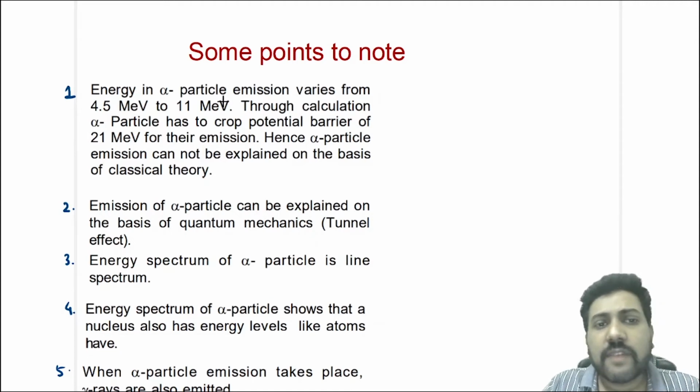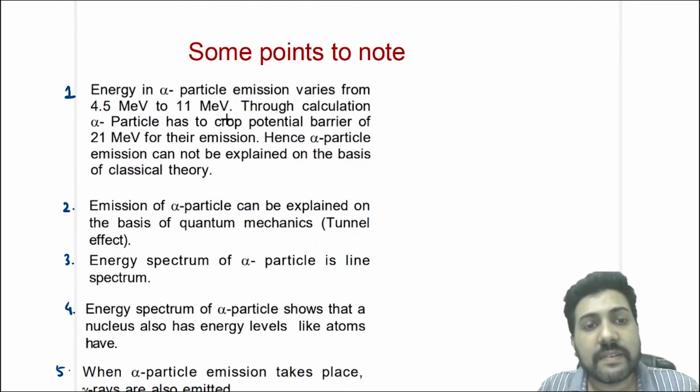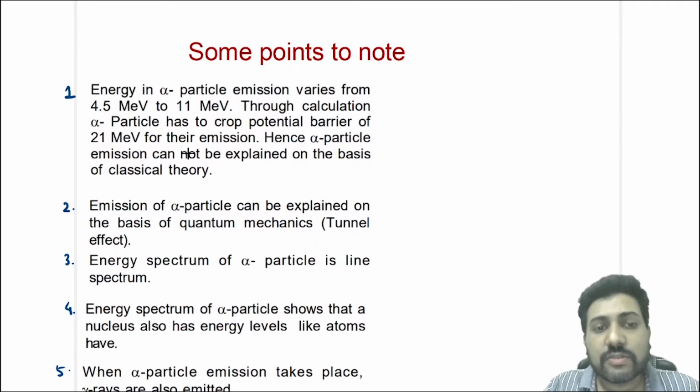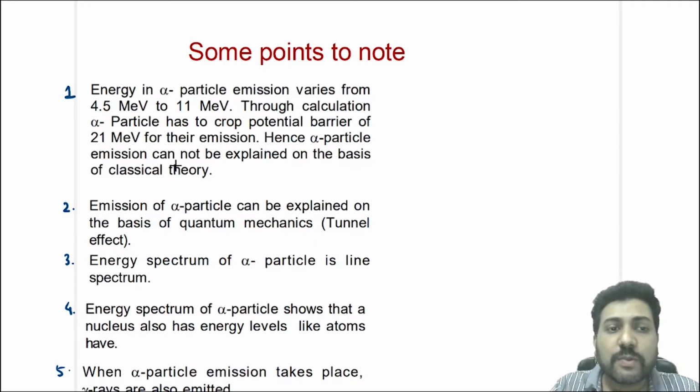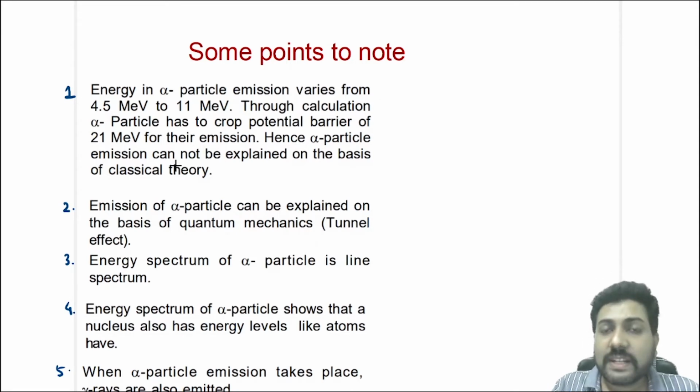Energy in the alpha particle emission, or energy released in an alpha decay, varies from 4.5 mega electron volt to 11 mega electron volt. In calculation, alpha particle has to cross a potential barrier of 21 mega electron volt for their emission. Hence, alpha particle emission cannot be explained on the basis of classical theory because it has to cross a huge potential barrier of 21 mega electron volt. So alpha particle emission is explained by the quantum mechanics model called tunnel effect.